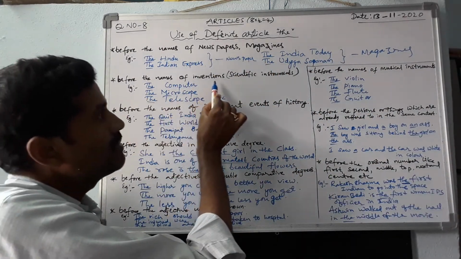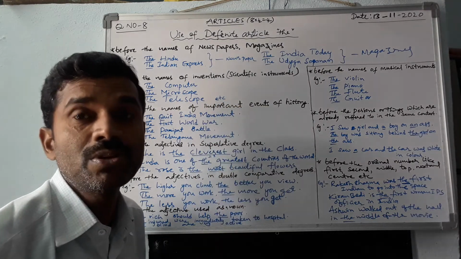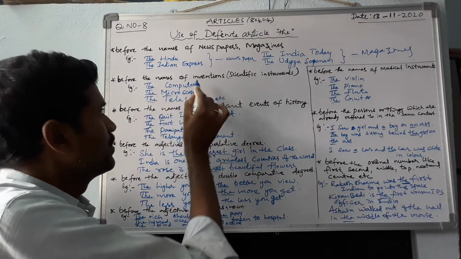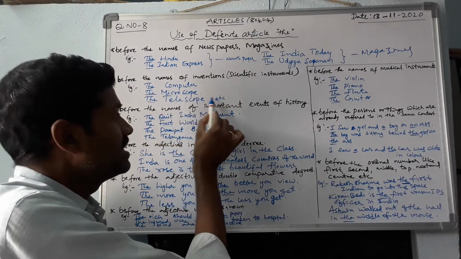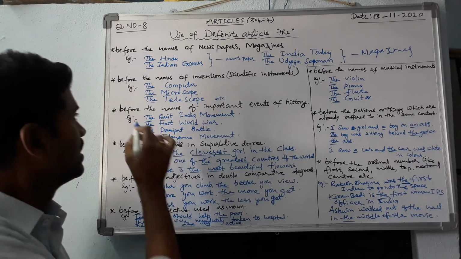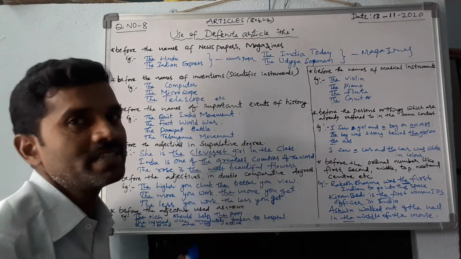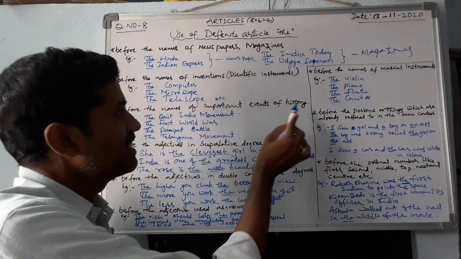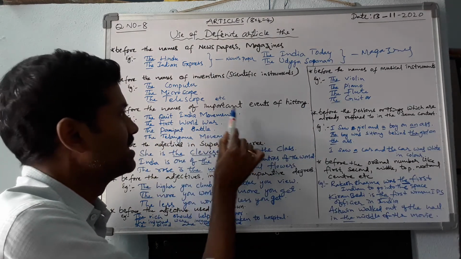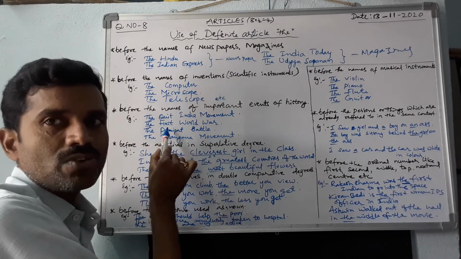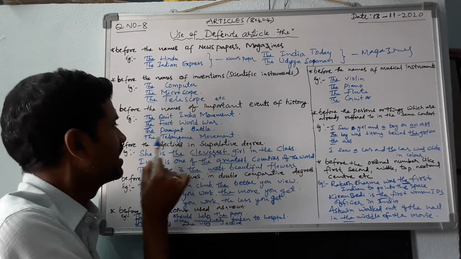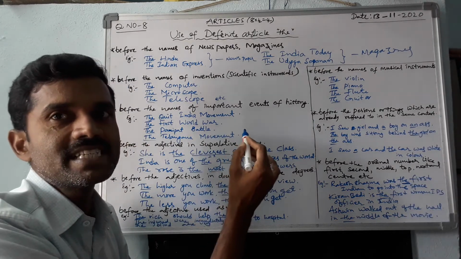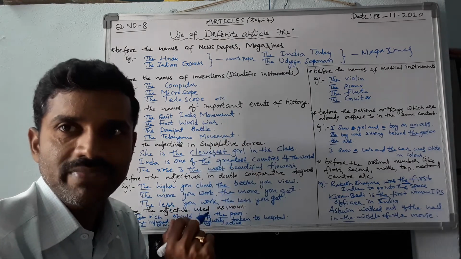Next, before the names of inventions or scientific instruments, we should use the definite article the. For example, the computer, the microscope, the telescope, etc. Next, before the names of important events of history, the definite article the is used. For example, the Quit India movement, the First World War, the Panipat battle, the Telangana movement.